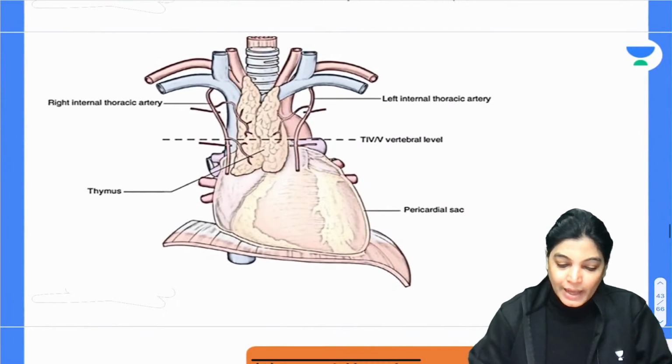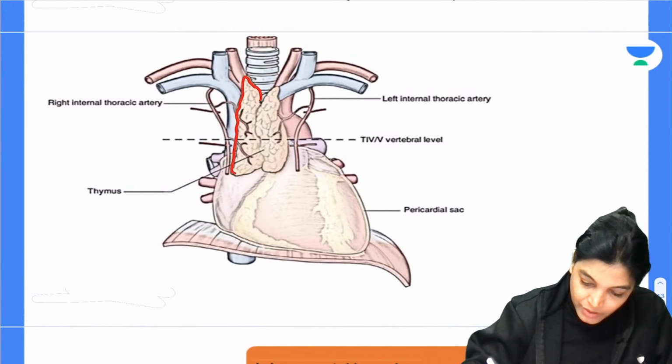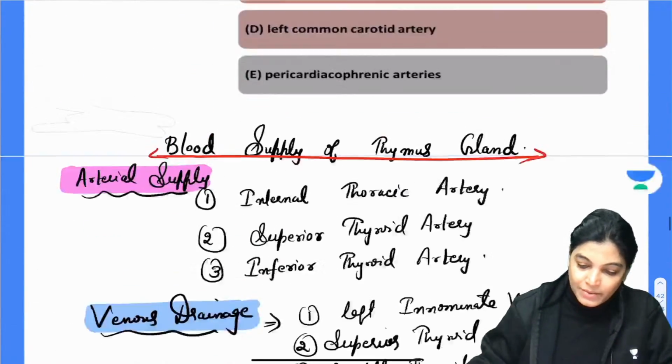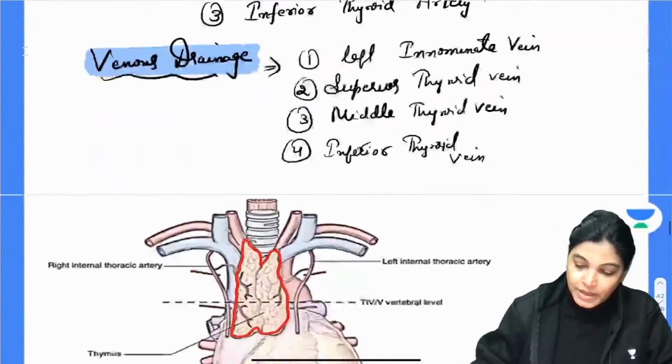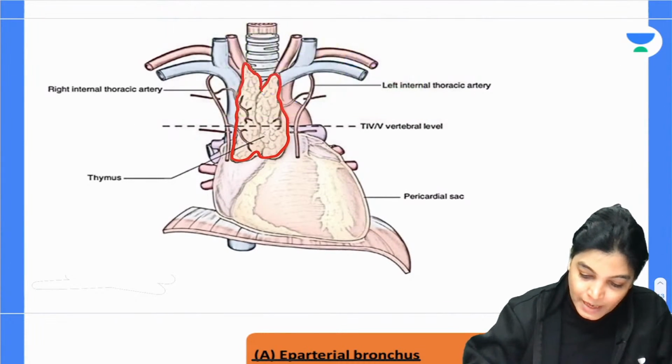Before that I would like to show you this diagram where you can clearly see the outline of the thymus gland. We were talking about thymus gland. Let me just highlight the thymus gland. This is the thymus gland which is shown to you.